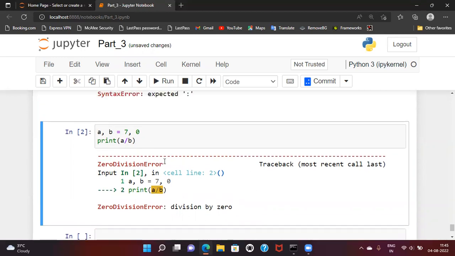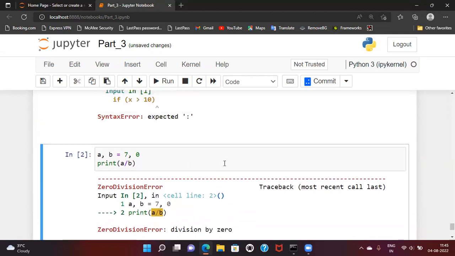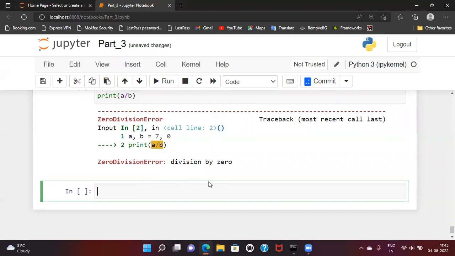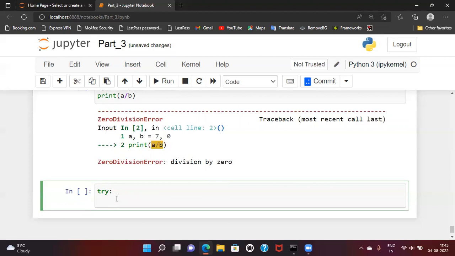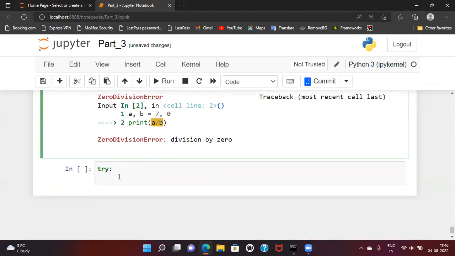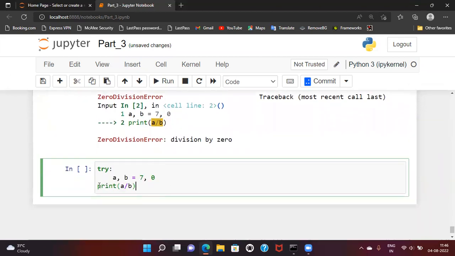So now how can we handle this? We have one mechanism in Python, which is the exception handling mechanism. In that mechanism, we can add a try keyword and a colon after that. Inside this try block, we can write whatever code we wish to. Let me copy this code itself and print it, and keep it inside this try block.